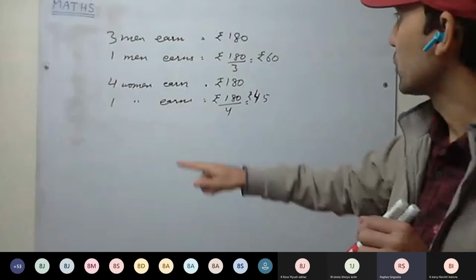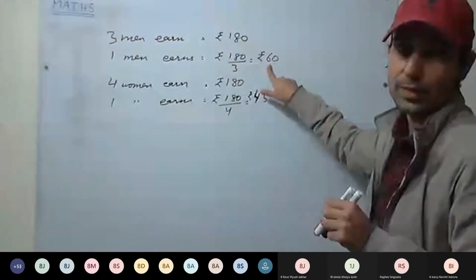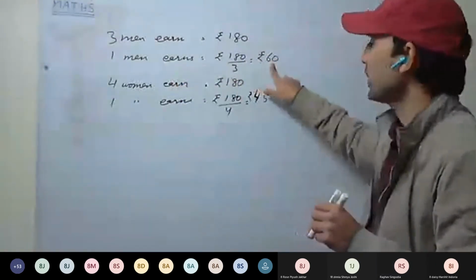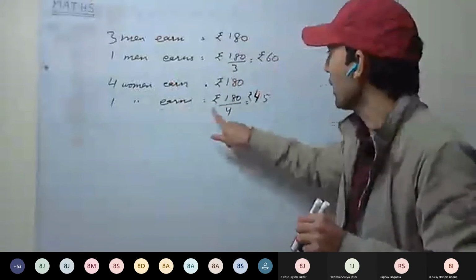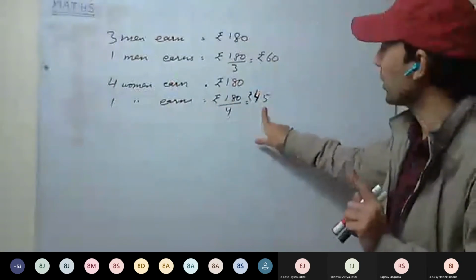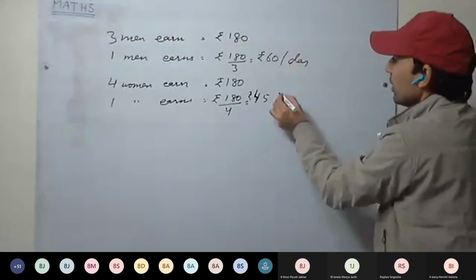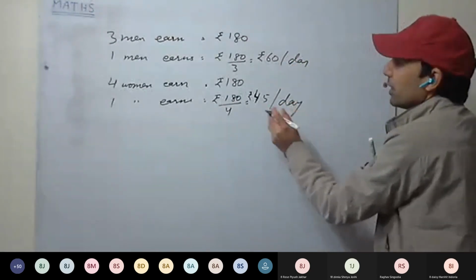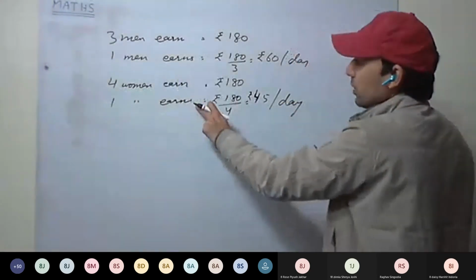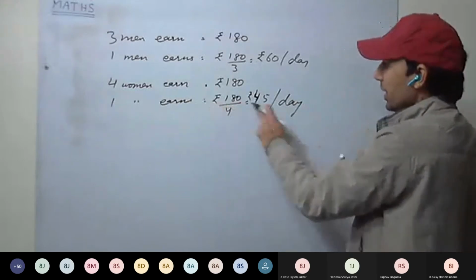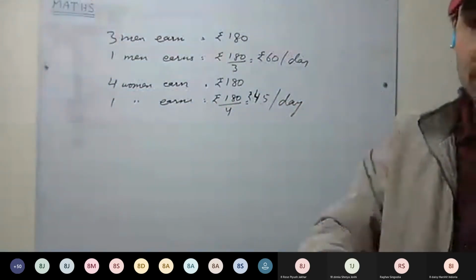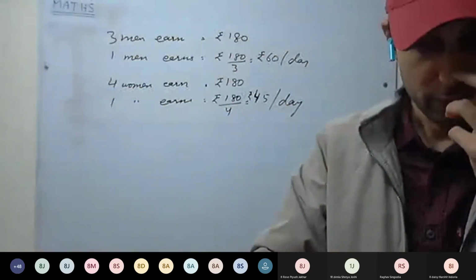This is clear. So 1 man is earning rupees 60 a day, and 1 woman is earning 45 rupees a day. Now we have to calculate how much 8 men and 12 women earn.